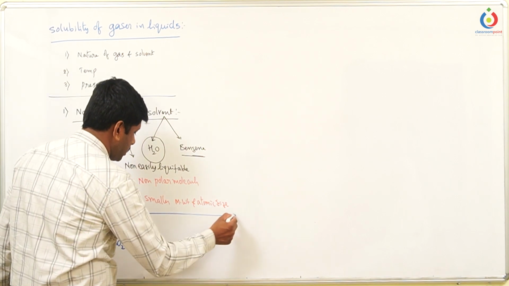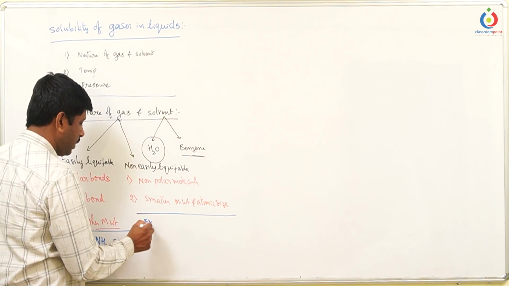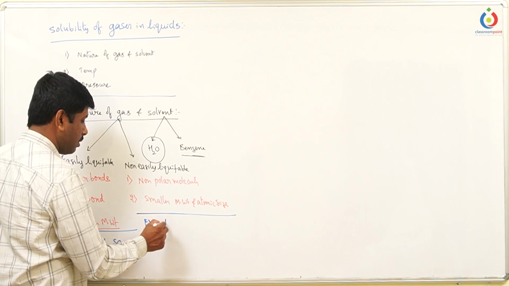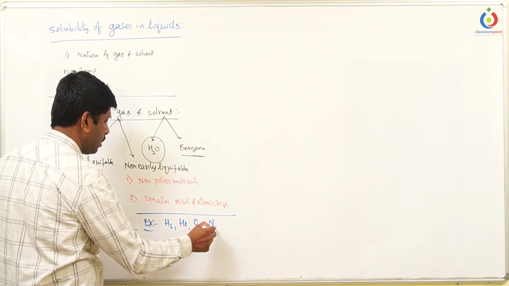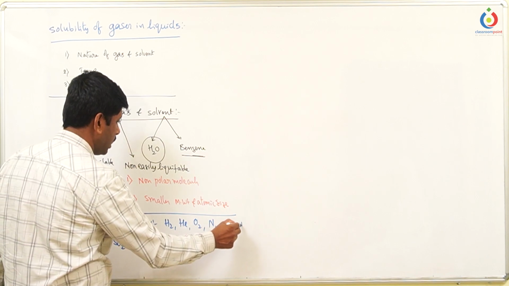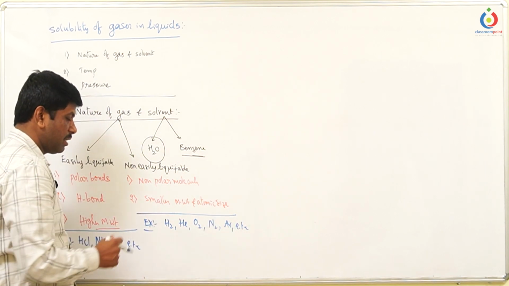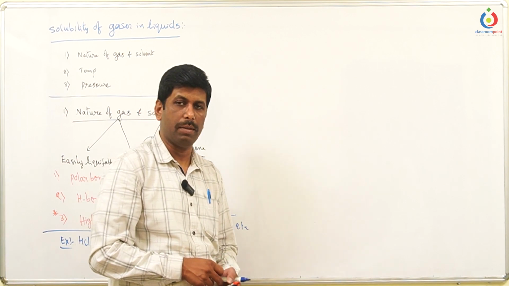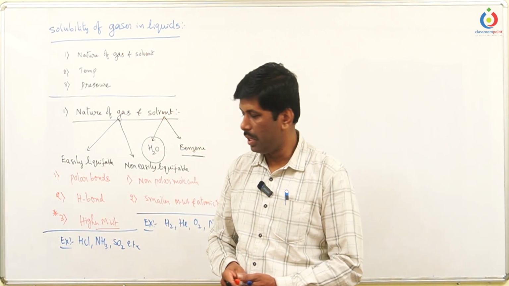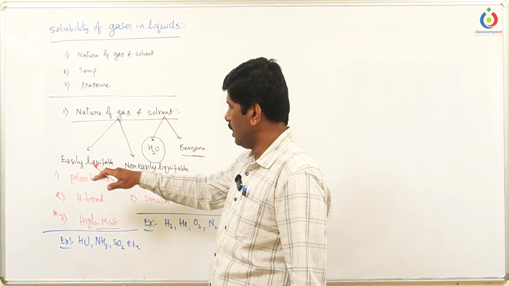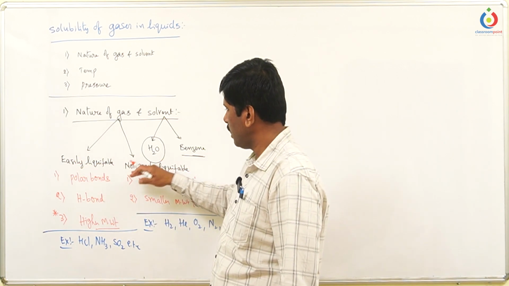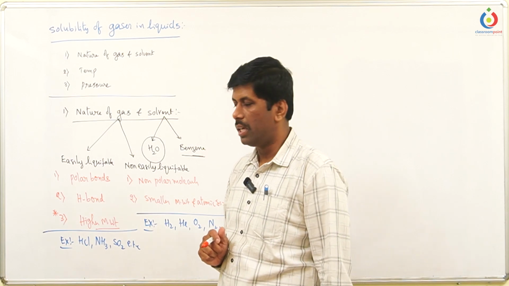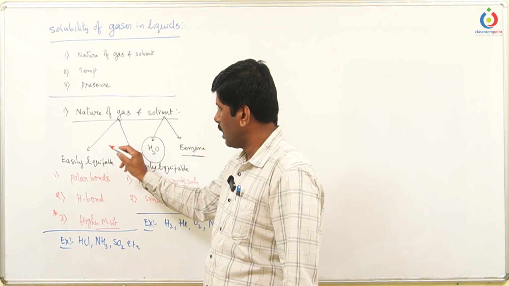Non-easily liquefiable gases cannot be liquefied very easily, like H2, helium, oxygen, nitrogen, argon, etc. These gases need even lower, minus temperatures before they can be liquefied. So easily liquefiable gases are more soluble in water than the non-easily liquefiable gases.